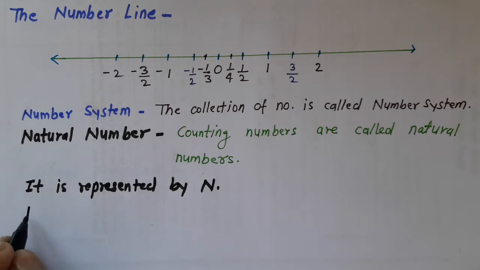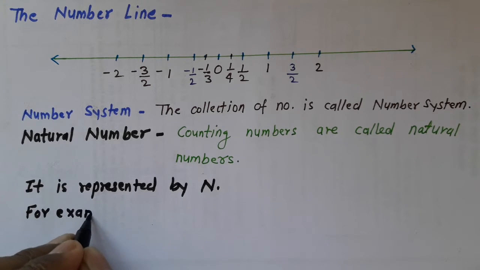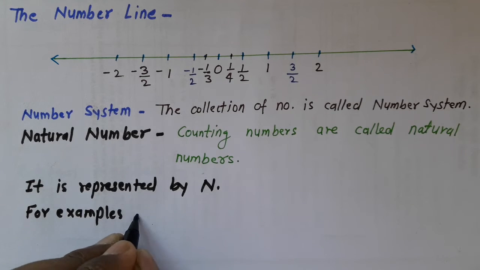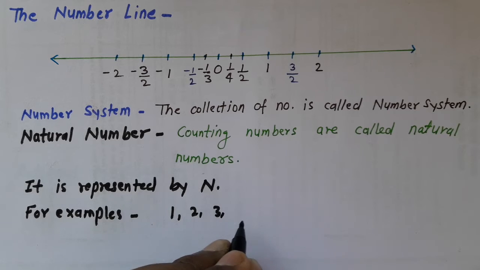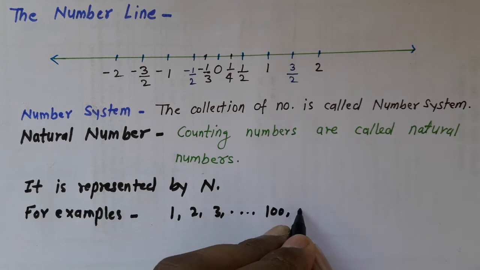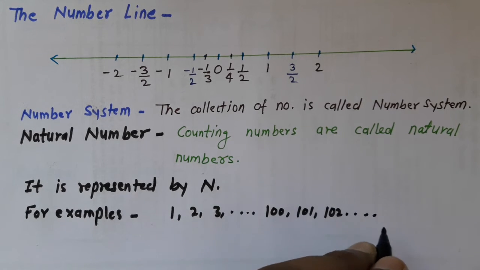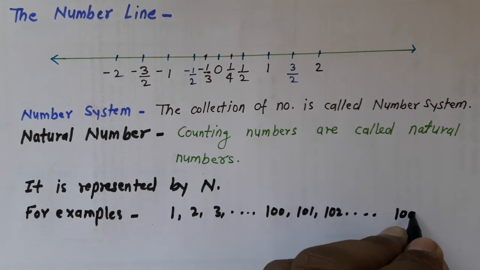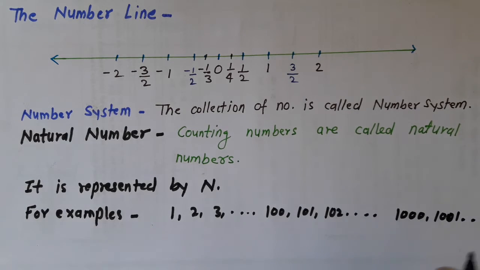For example, 1, 2, 3 dot dot dot 100, 101, 102 dot dot dot 1000, 1001 dot dot dot till infinity.